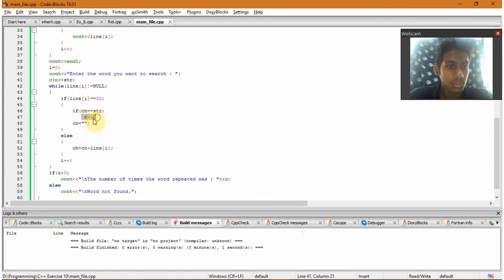If it is true, then I increment c plus plus, so I increment c by 1, where initially we set it as 0. And once we get a space, we declare ch back as null. Then we increment i by 1 and continue the while loop. If c is greater than 0, then we print the number of times the word repeated, whether twice, thrice, once, 10 times, or 100 times. If it is equal to 0, then word not found.